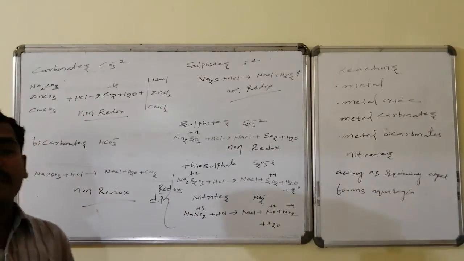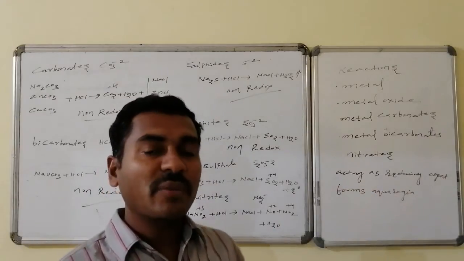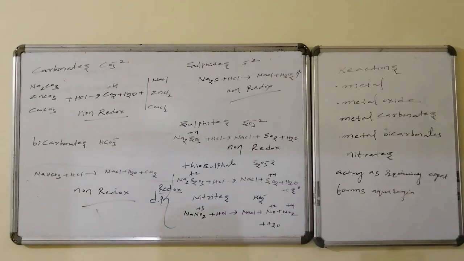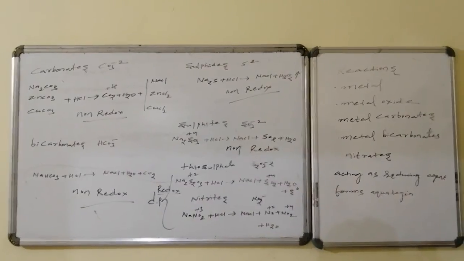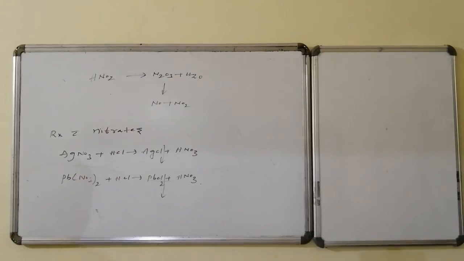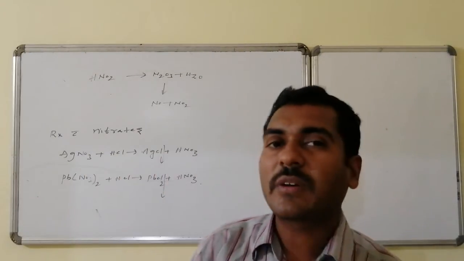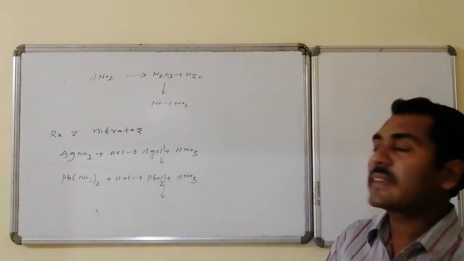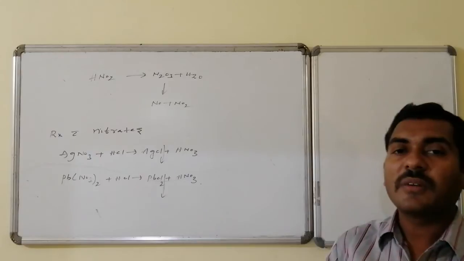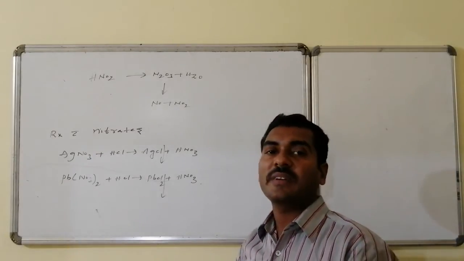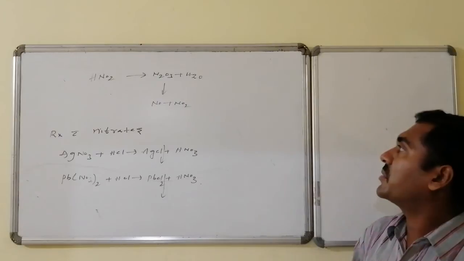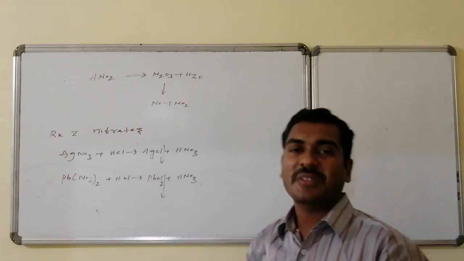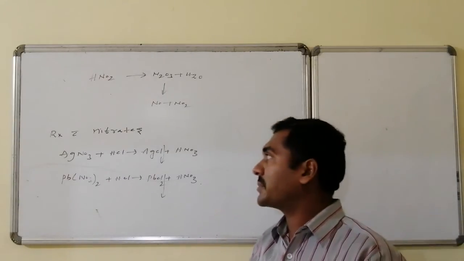These two are examples of the disproportionation type of redox reaction. The reaction of nitrites leads to the formation of HNO2. That HNO2 comes from N2O3, the anhydride, which is present as NO and NO2 in an equal 1:1 ratio. Their combination leads to N2O3, which on reaction with water leads to the formation of HNO2. That is the simple concept.